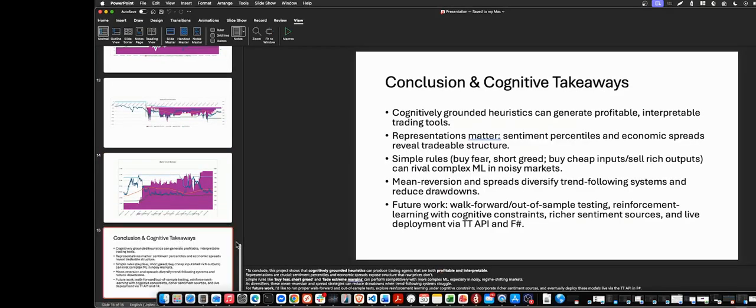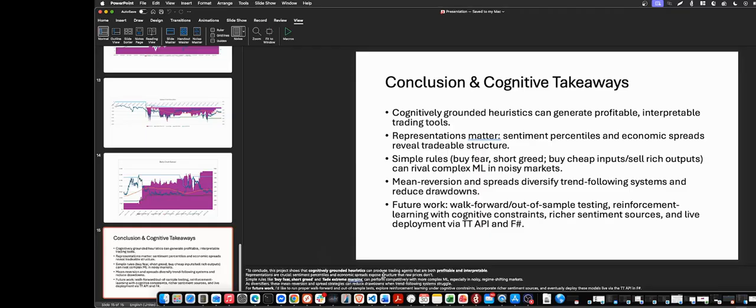To conclude, this project shows that cognitively grounded heuristics can produce trading agents that are both profitable and interpretable. Representation is crucial: sentiment percentiles and economic spreads expose structure that raw prices don't. Simple rules like buy fear, short greed, and fade extreme margins can perform competitively with more complex ML, especially in noisy, regime-shifting markets. As a diversifier, these mean reversion spread strategies can reduce drawdowns when trend following systems struggle.